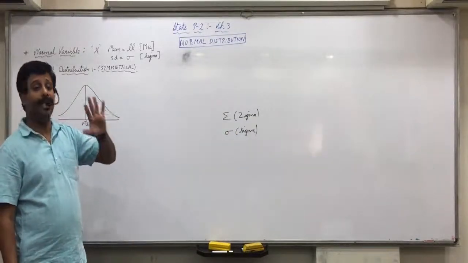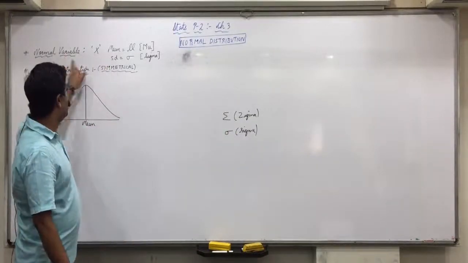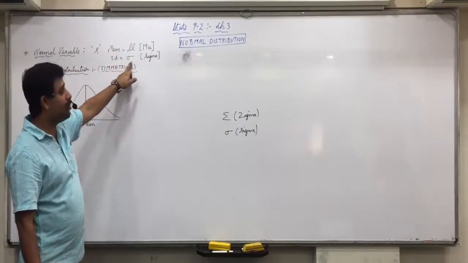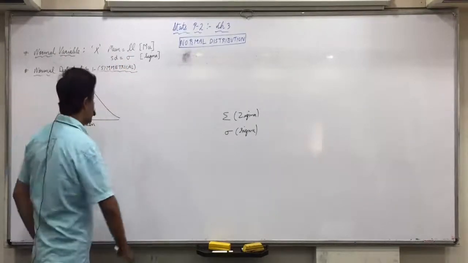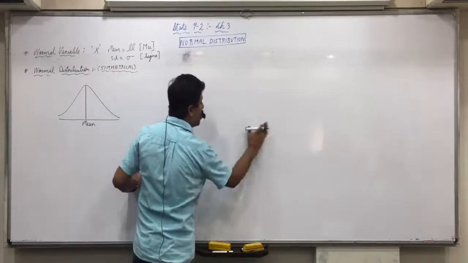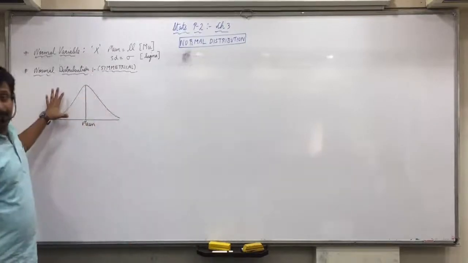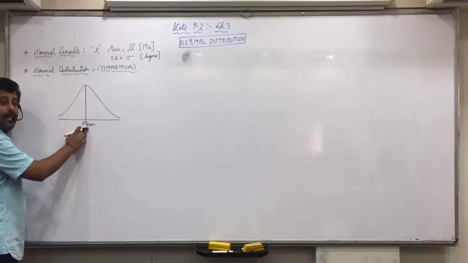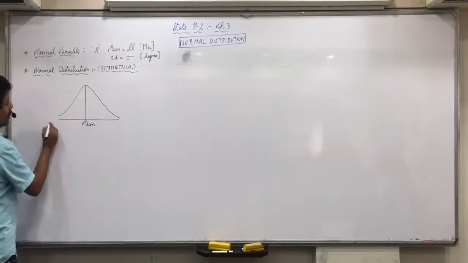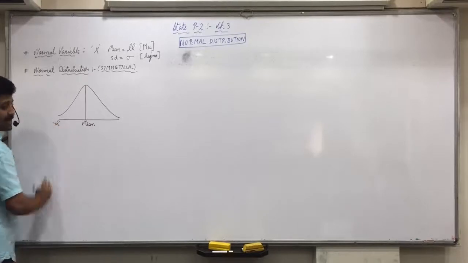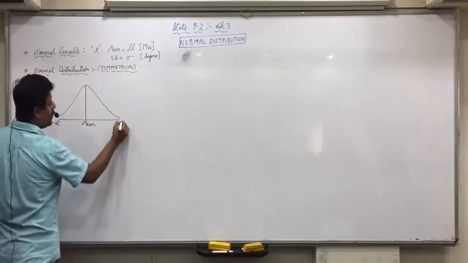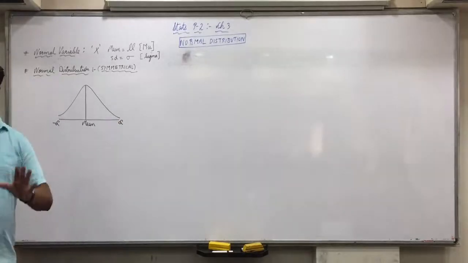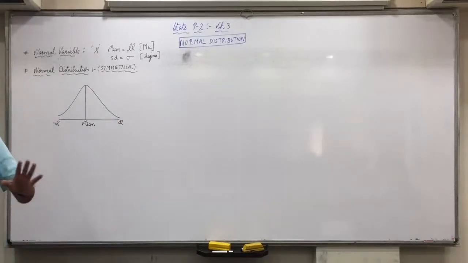Silence everyone. Mean of a normal variable will be denoted as mu. Standard deviation will be denoted as sigma. Okay? And in a normal distribution, there is always a bell-shaped curve where in the center you get the mean. Here the value goes till minus infinity and here the value goes till infinity. As I told you, any value of x is possible.